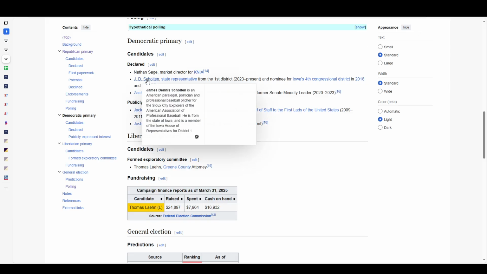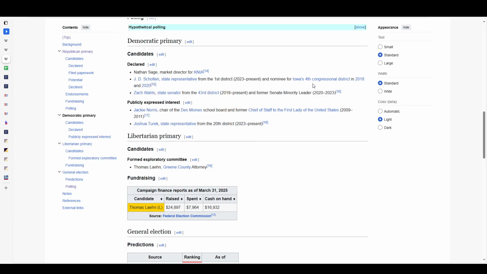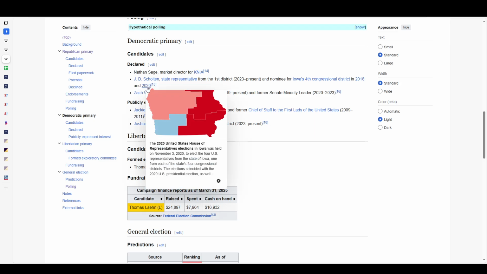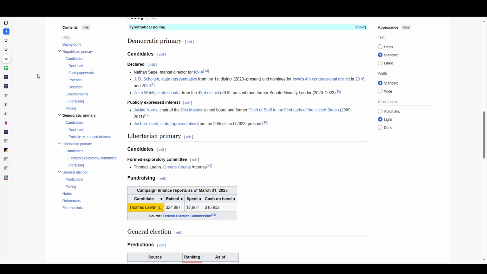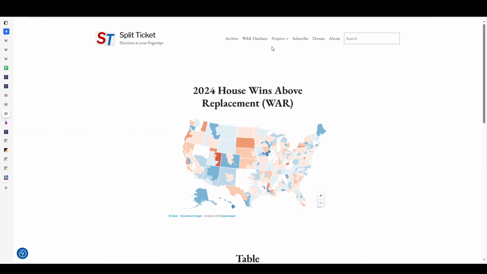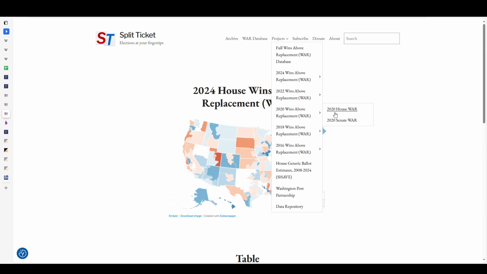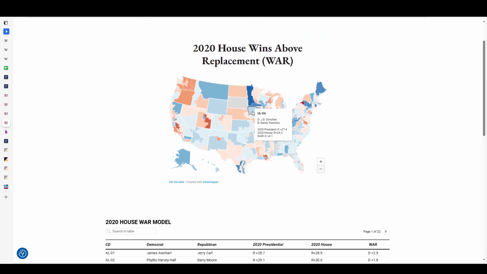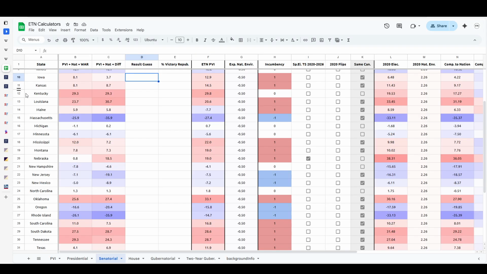You do have potential running here, but J.D. Scholten, state representative for the 1st District, they don't have that. Nominee for the 4th District, he underperformed there, I think, in 2018 and 2020. So that means that we can then go to the win above replacement for that, see how strong of a candidate he is, and we can then see that he was the Democratic nominee and he won by 4.1. So if he's able to win, that would be the WAR rating, but if you added that in there, he would actually flip the state of Iowa.